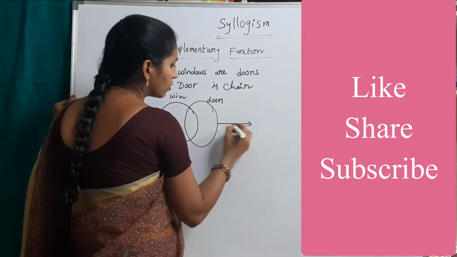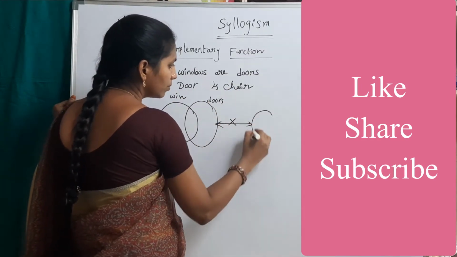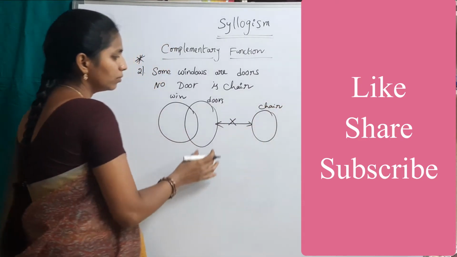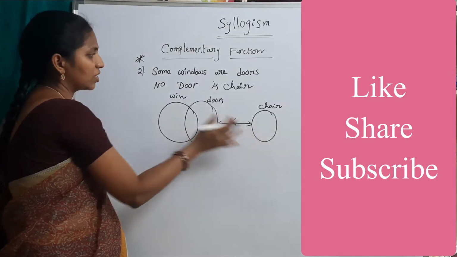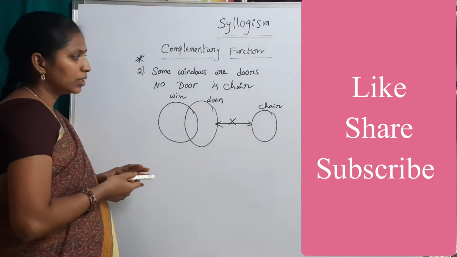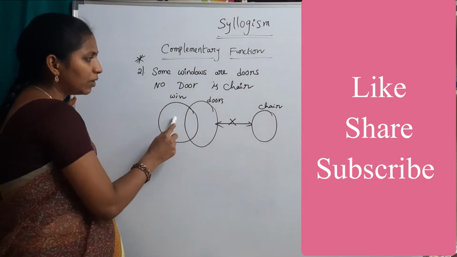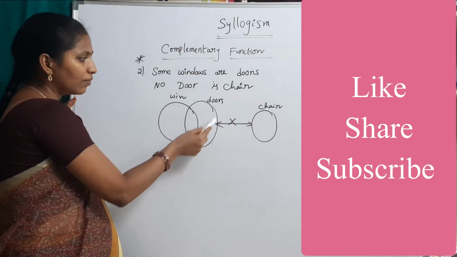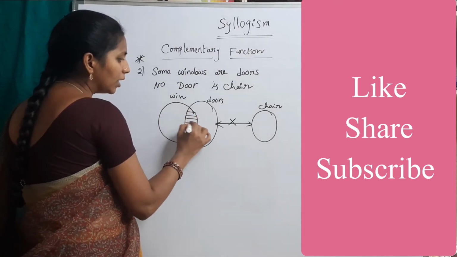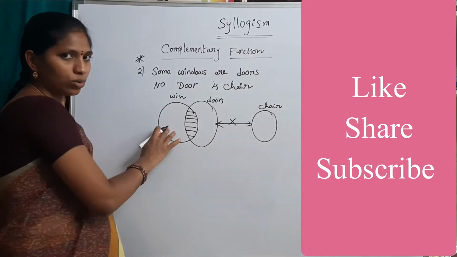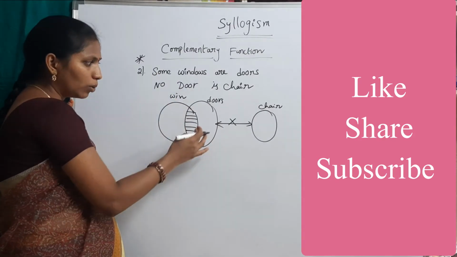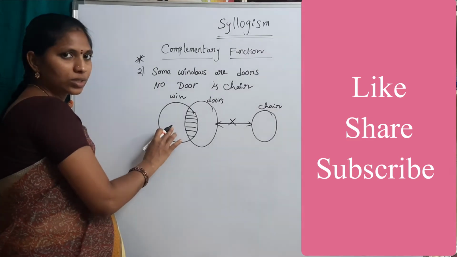This is no relation between doors and child. Simply see, there is a relation between windows and doors. From this diagram, we can conclude that some doors are windows. The actual statement is some windows are doors, and we can conclude some doors are windows.